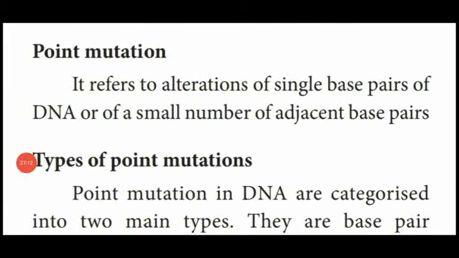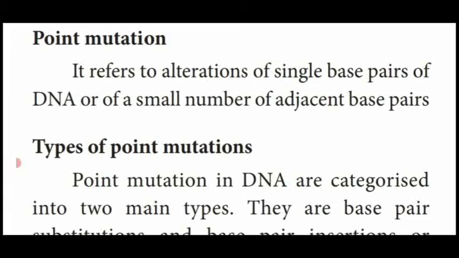Dear students, in the previous paragraph we have seen the types of mutation divided into 2 broad classes. First, changes in the nitrogenous base pair of DNA, known as gene mutation. Another, mutation which causes changes in the number of copies of a repeated nucleotide sequence within a gene. Based on this, we are going to see the different types of mutation. First one, point mutation.